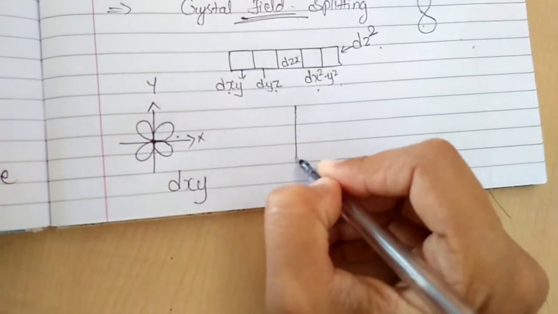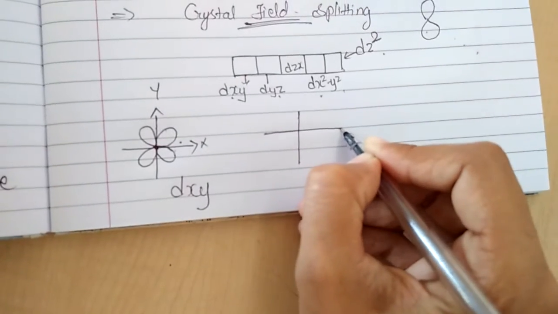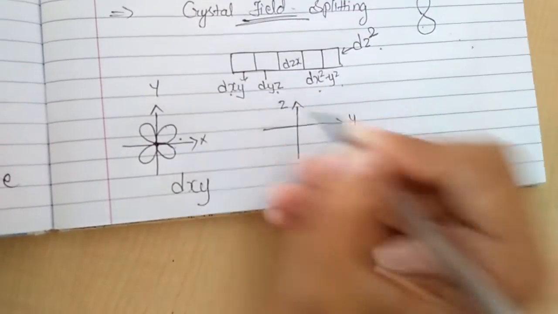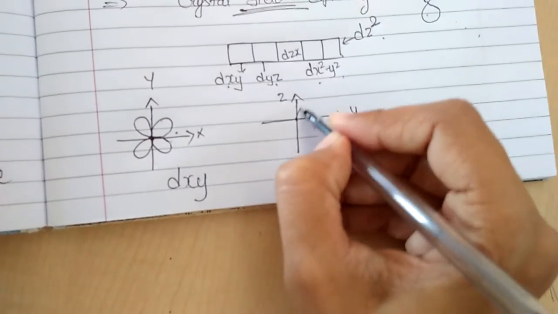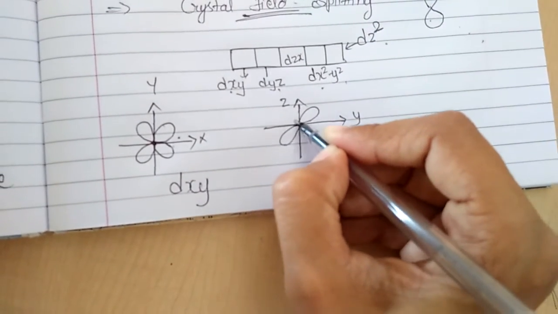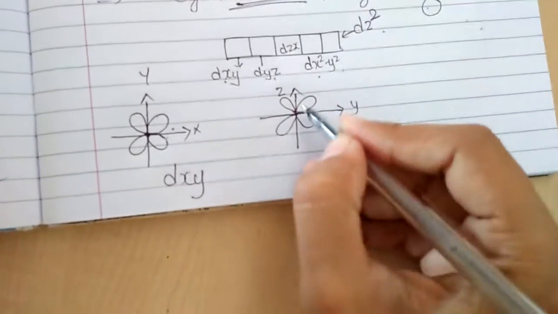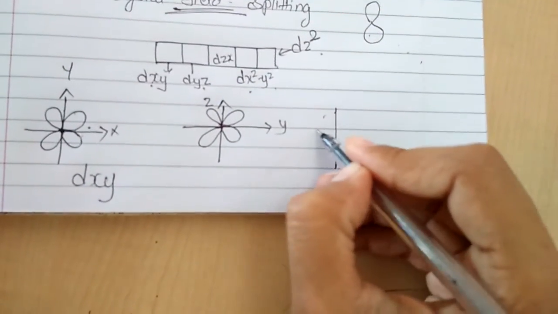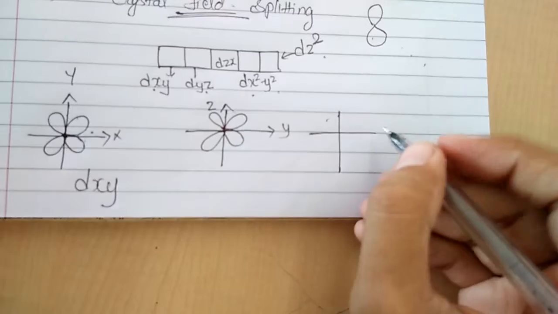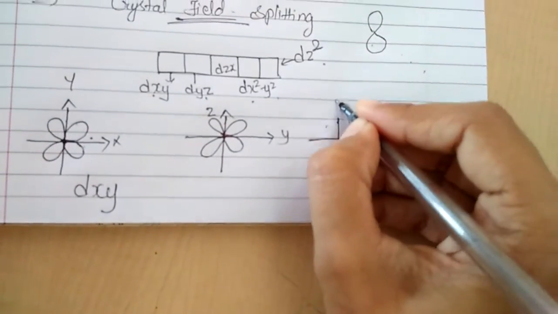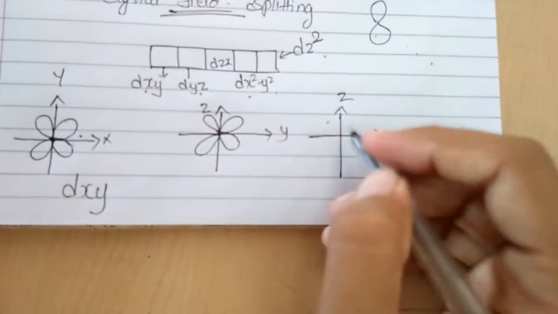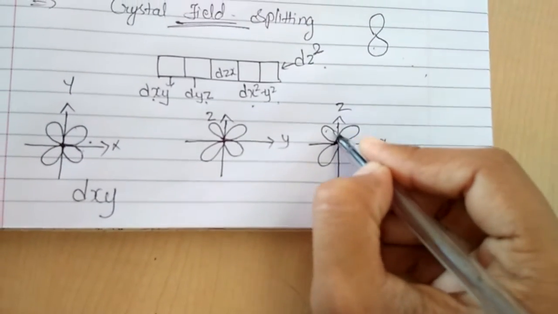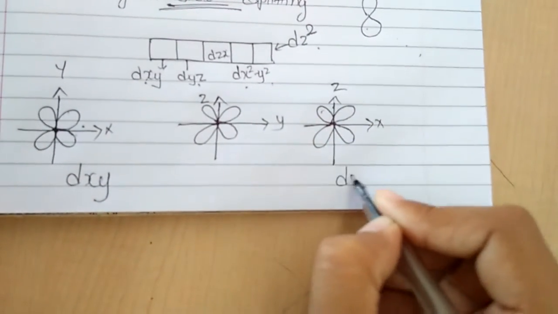Now when you talk about dyz, again the lobes are present between the y-axis and z-axis. So this is your dyz. Then you have dzx. Again, this is your x-axis and this is your z-axis, and the lobes are present between the z-axis and x-axis. This is your dzx.